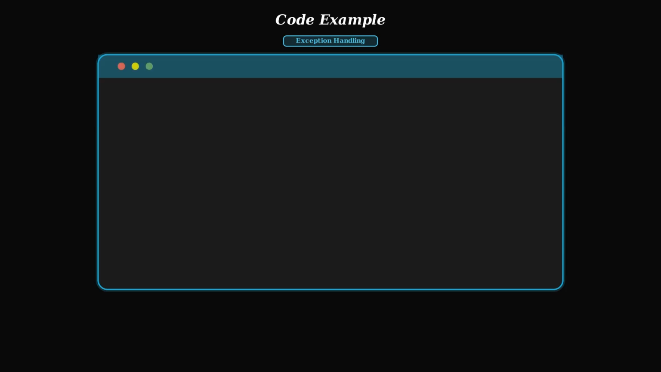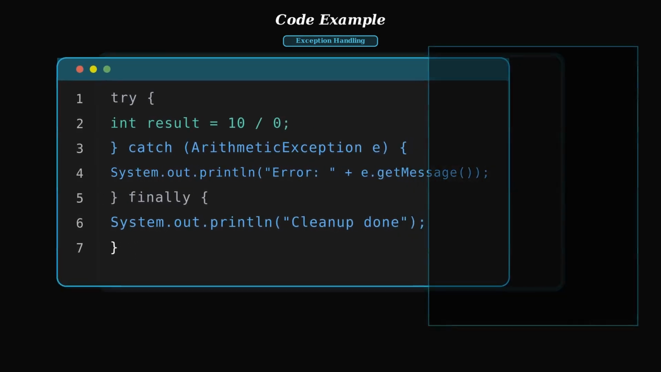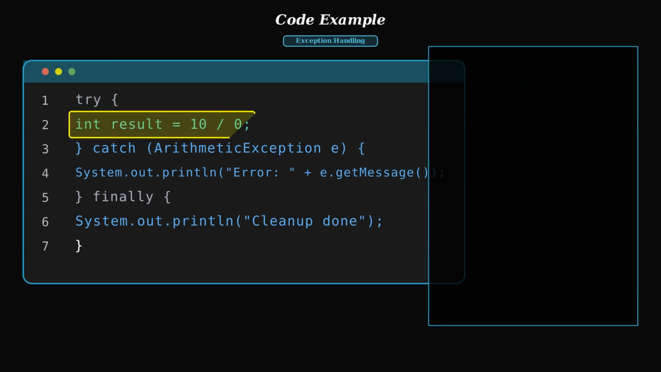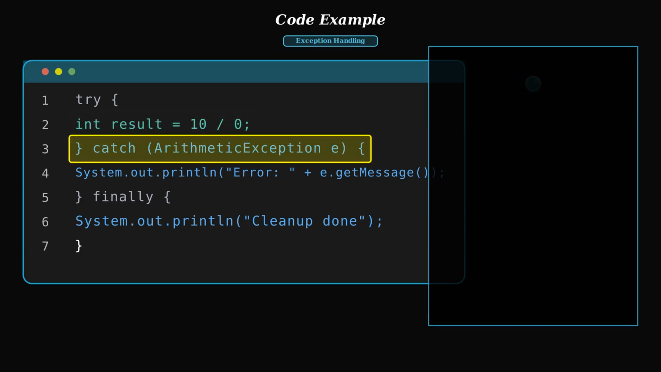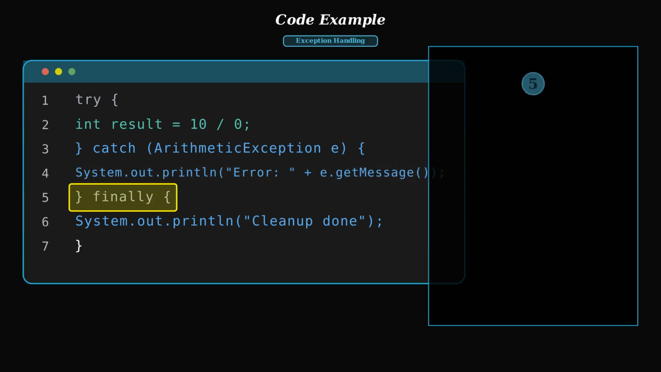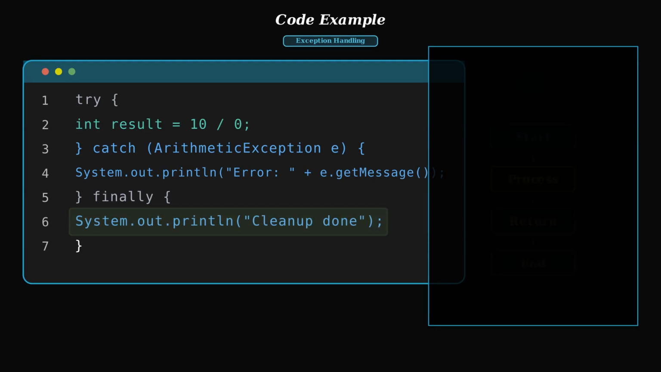Here is the implementation. Try block. Start risky code. Risky operation. Division by 0. Catch exception. Handle arithmetic error. Print error. Display error message. Finally block. Always executes. Cleanup. Perform final actions. Now let's see the output of this code.